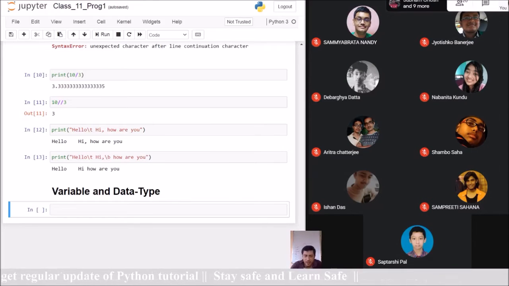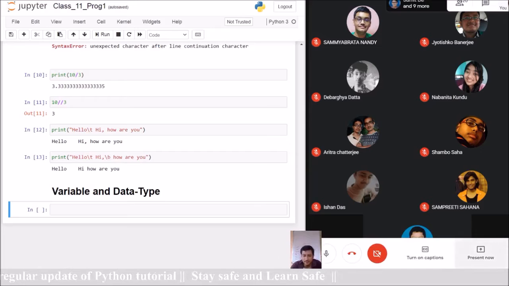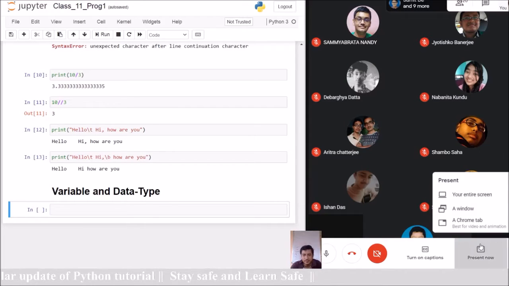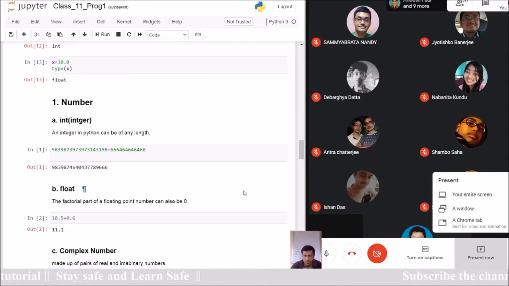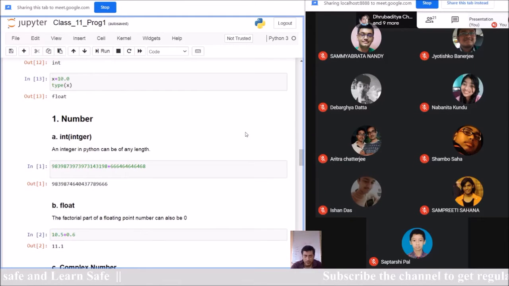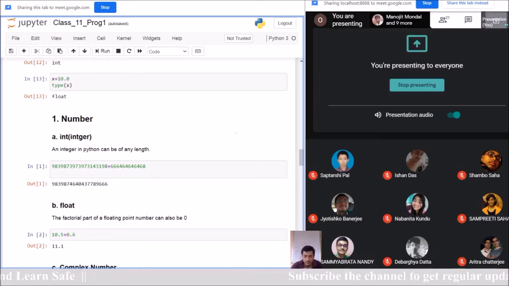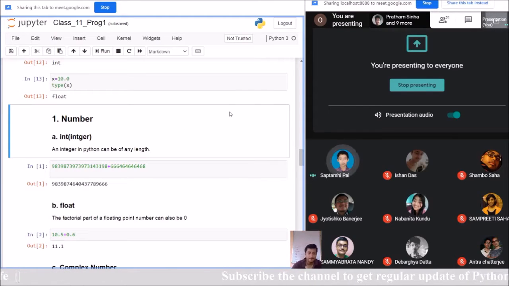Okay, good. Yesterday, what have we discussed? Escape sequence. Sir, I have some doubt in the escape sequence. Basically, we are discussing variables and their data types. Within this, we have already discussed some of the points. Okay, are you getting my screen? Yes, sir. Sir, can you please tell again what is the purpose and need of the escape sequences? Yeah, that we will discuss obviously.